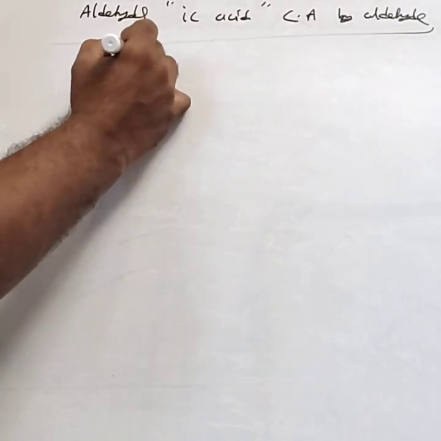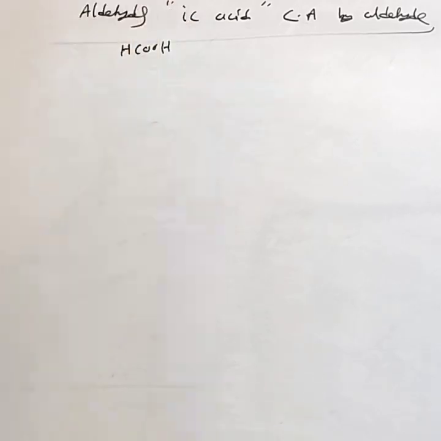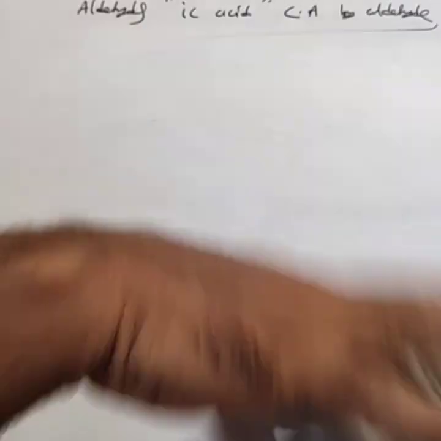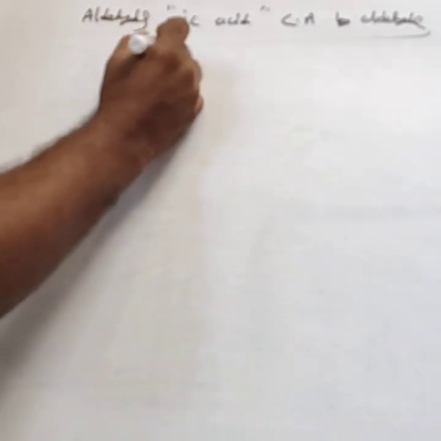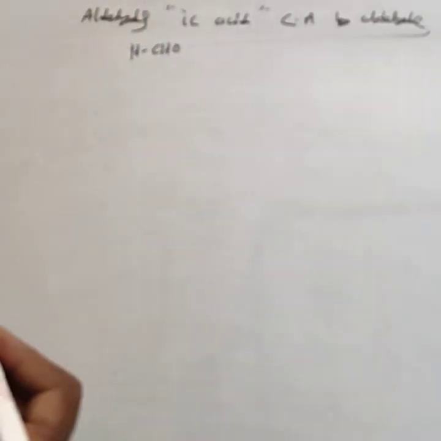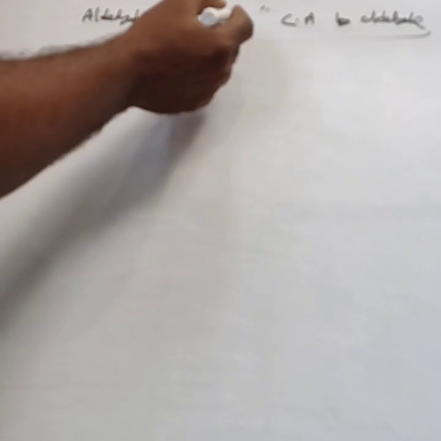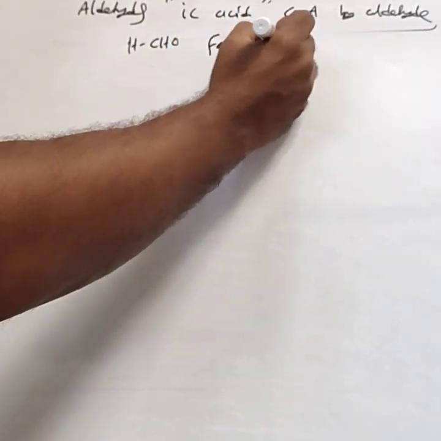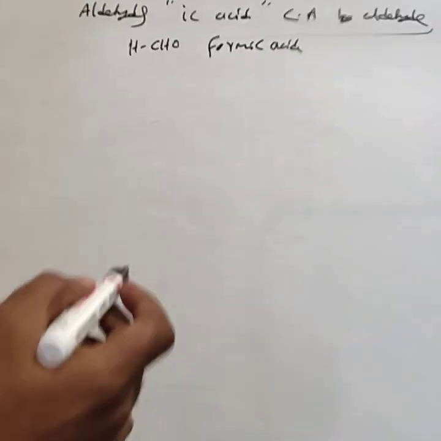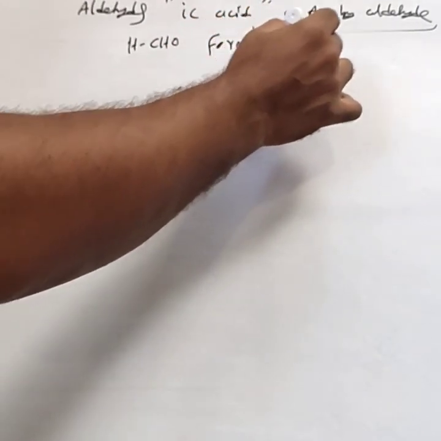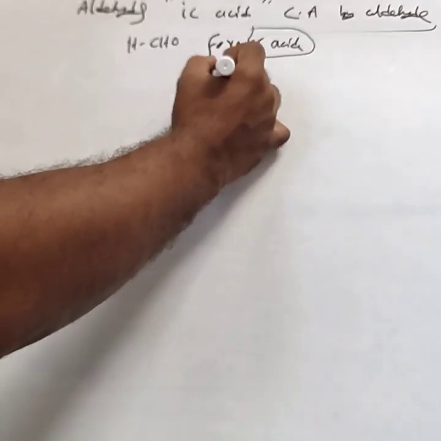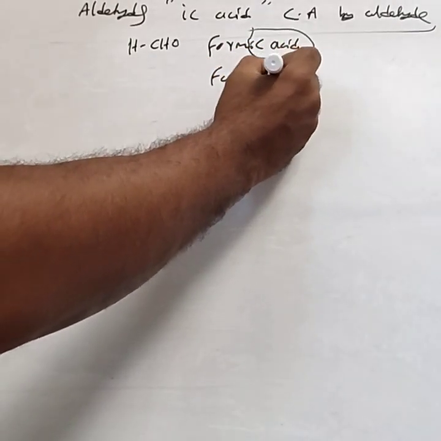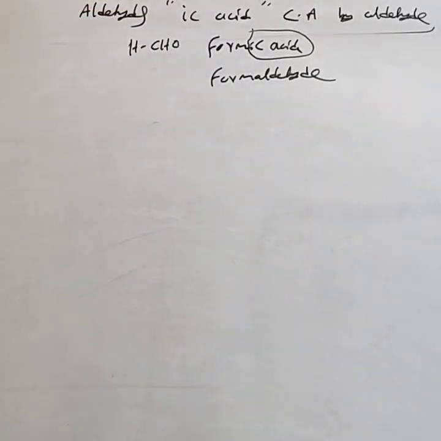For example, take HCOOH. Instead of HCOOH, you take HCHO. This is a derivative of formic acid. In formic acid, you replace IC acid by aldehyde, and then we get formaldehyde. These are common names. Like this, you can give the common names.